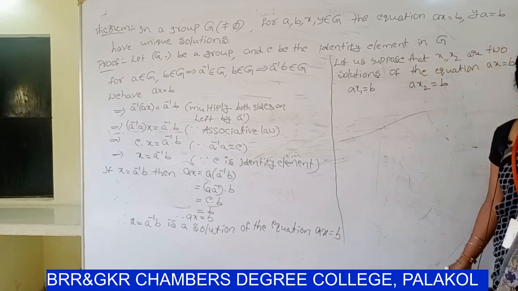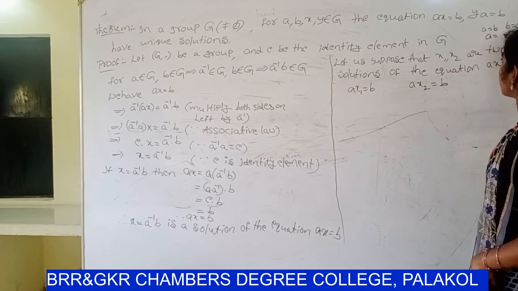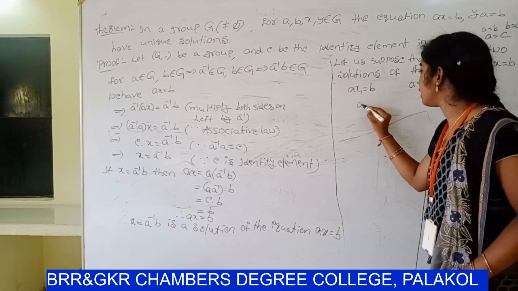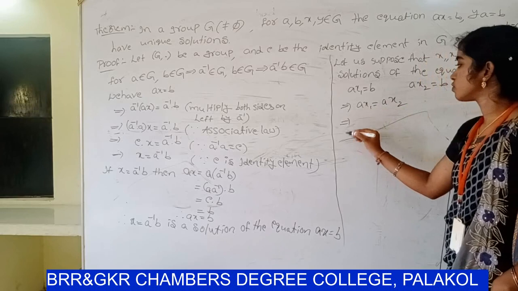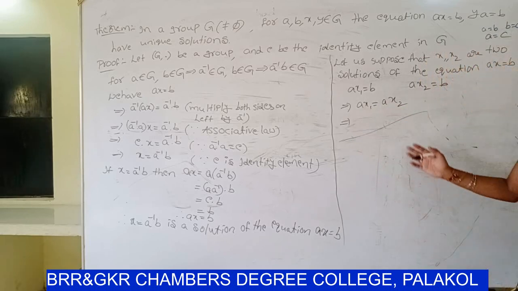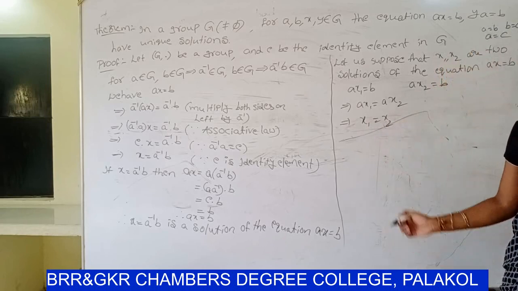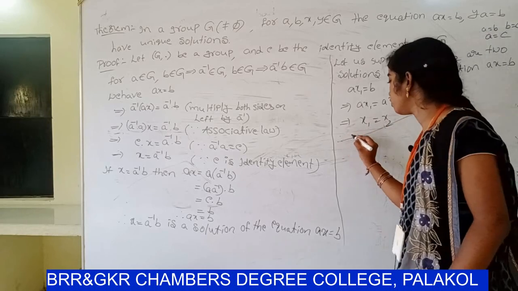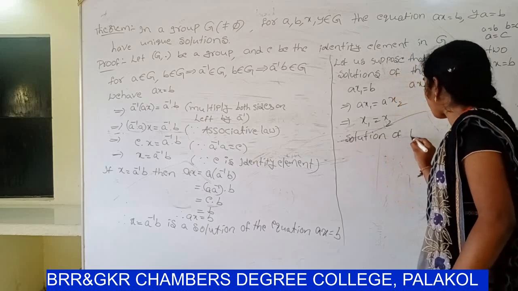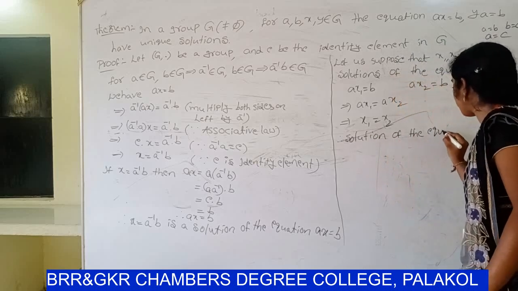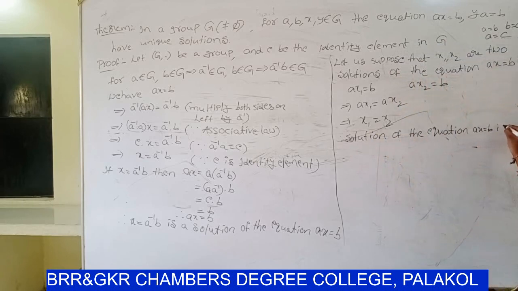So already you know that A equal to B, B equal to C can be written as A equal to C. So Ax1 equal to Ax2. By left cancellation law, x1 equal to x2. Therefore, the solution of the equation Ax equal to B is unique.